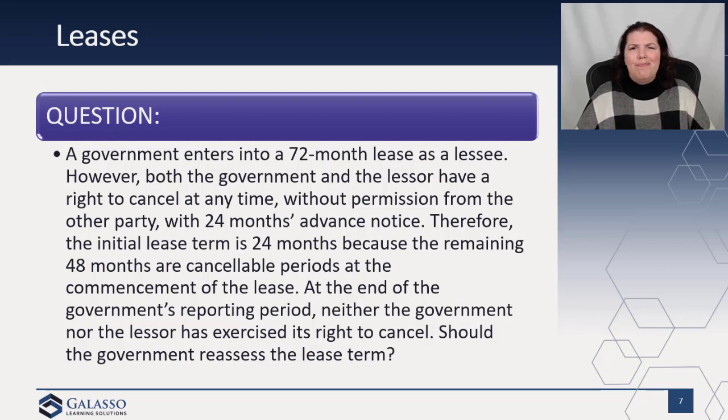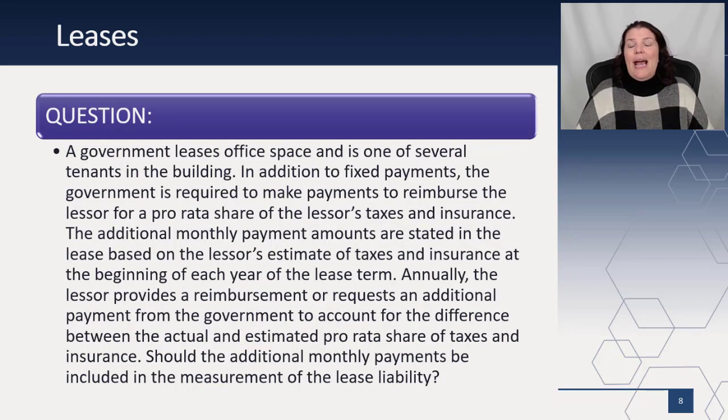The question was, now do I have to reassess the lease term? The answer is now yes, because if you haven't exercised it, you really still have 24 months to go. Statement 87 says periods for which both the lessee and lessor have the option to terminate without permission are cancelable. In this scenario, the new period of time is going to be 24 months. Therefore, we need to reassess the lease term at the end of the first reporting period and subsequent reporting periods as applicable. And then I guess there's two more lease questions.